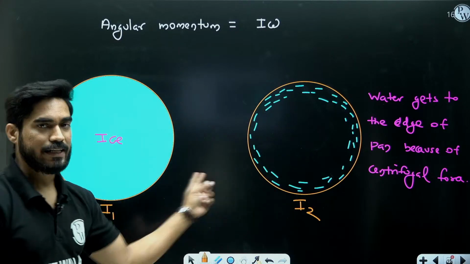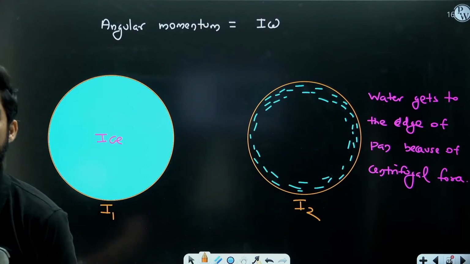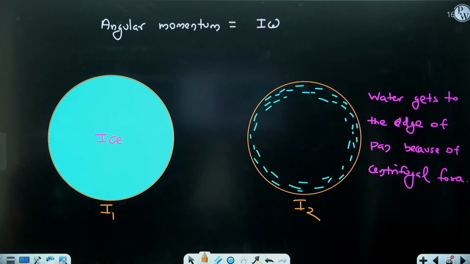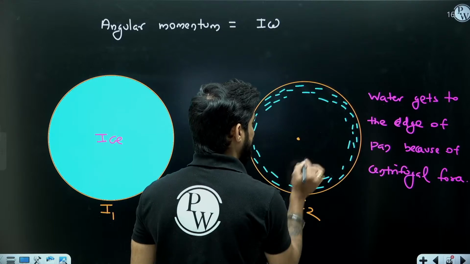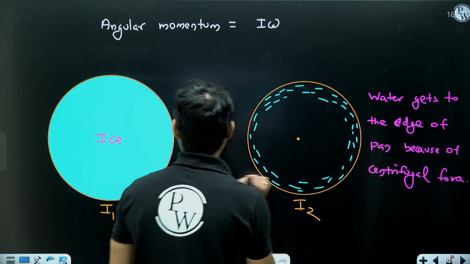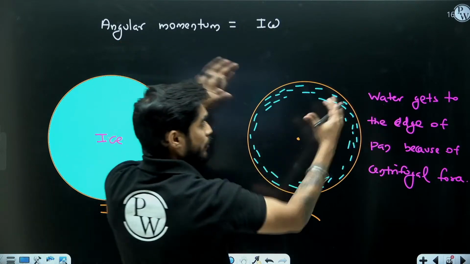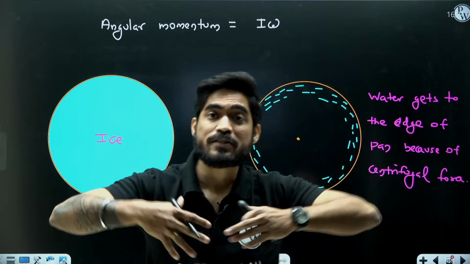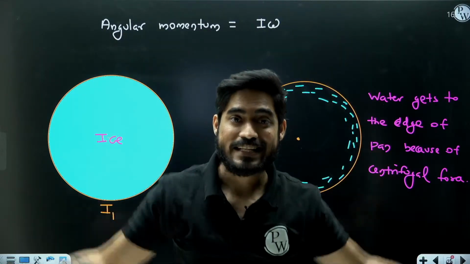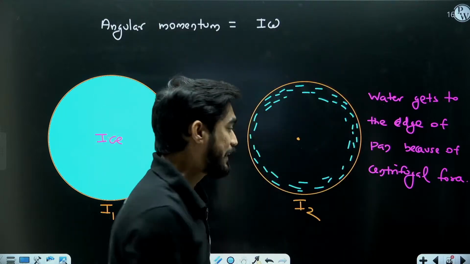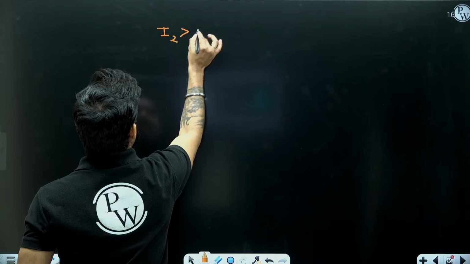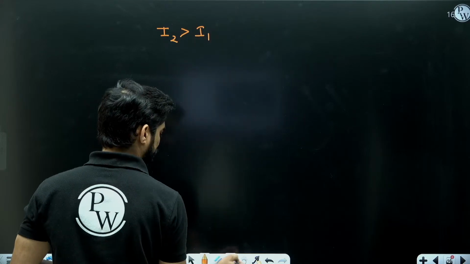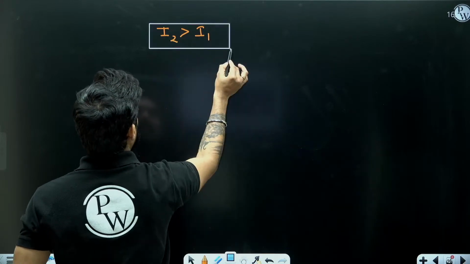So beta, what is the relation between I1 and I2? Can anyone tell me? See, the mass is going away from the axis, right? This is the axis of rotation. So mass is going away from the axis, and if mass goes away from the axis, the moment of inertia is going to increase. So beta, I2 will be greater than I1. I2 will be greater than I1.